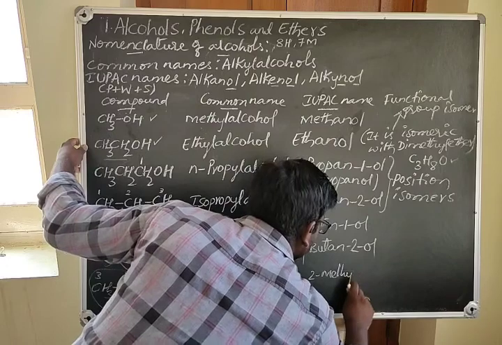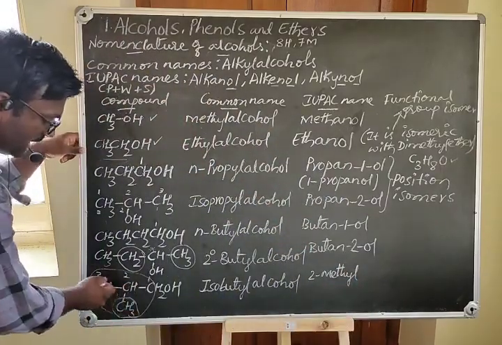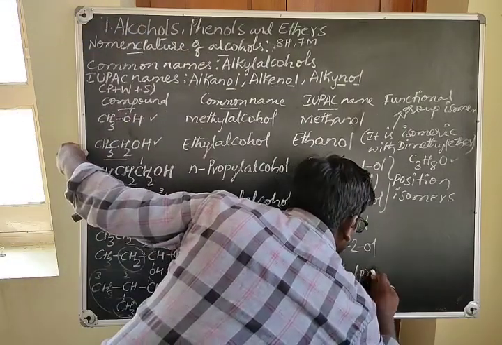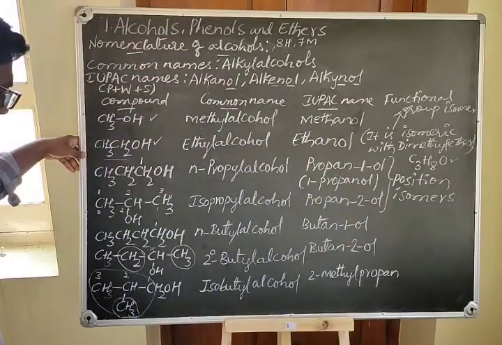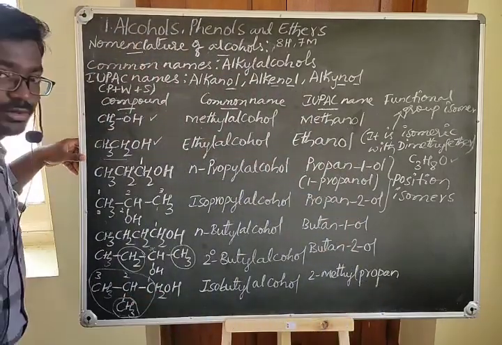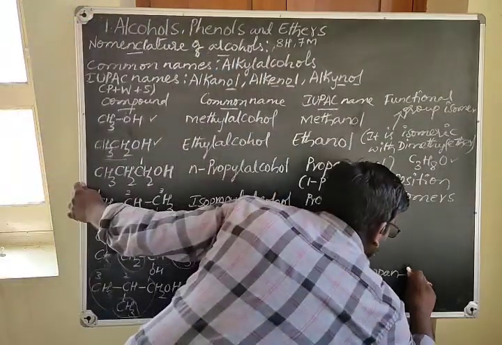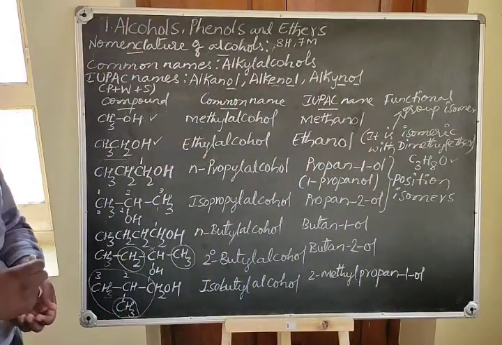And what is the word root? In the parent chain you have 3 carbon atoms, so therefore it is prop. Propane, where E must be replaced with OL. Propan, I have written. And for the functional group OH, present on the first carbon, you take 1-ol. Propan-1-ol. This is the isomer of the compound.